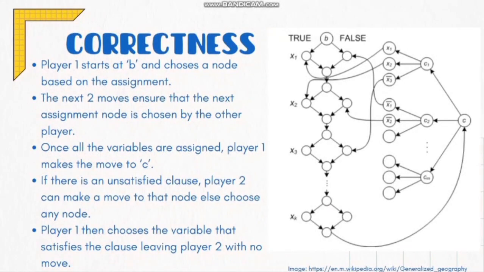Now we'll have a look at the correctness of the reduction. So first we're going to assume that in the formula game, player 1 makes the first and the last assignment. So let's look at the graph constructed.